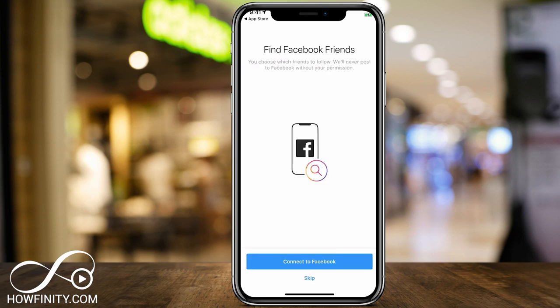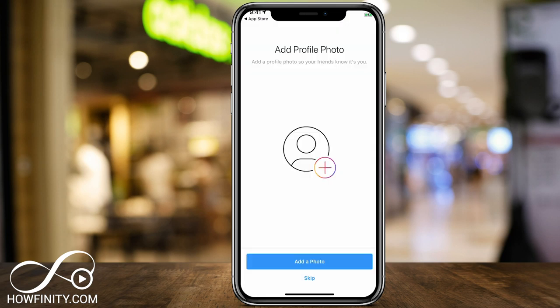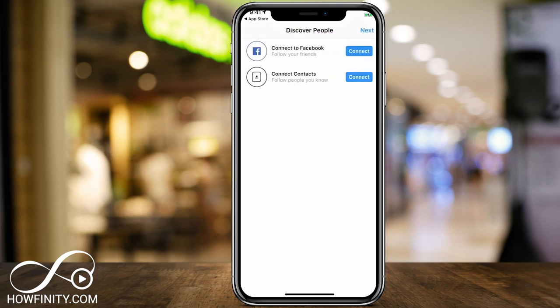And then it's gonna say, do you wanna connect to Facebook to find your friends? So if you do already use Facebook, go ahead and do that. If you don't, go ahead and skip. I'm gonna skip for now. Then it's gonna ask for access to your contacts. Again, I'm gonna skip that. And then it's gonna ask you to add a profile picture. I recommend you do this here, but we could do this anytime. So I'm gonna skip just to get you started here.